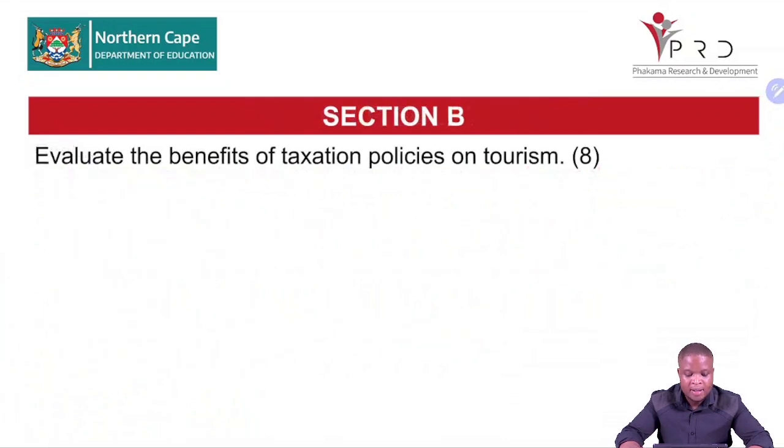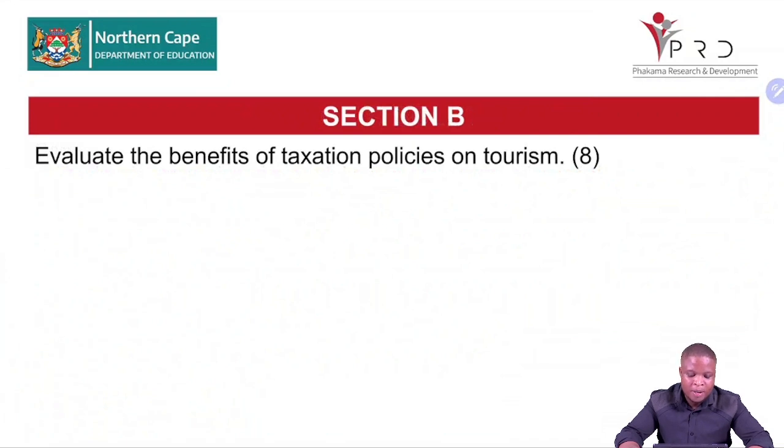Right, let's move to the next higher order question. Evaluate the benefit of taxation policy on tourism. Right, so on tourism we have few policies, which is your taxation. We look at spatial distribution, we look at marketing tourism. Those are policy suggestions. So when you look at your examination guideline, there's a part on tourism where it says policy suggestions. Our policy suggestion also include taxation, where we say tax must be fair and equitable and understandable by tourists for them to want to visit the country.